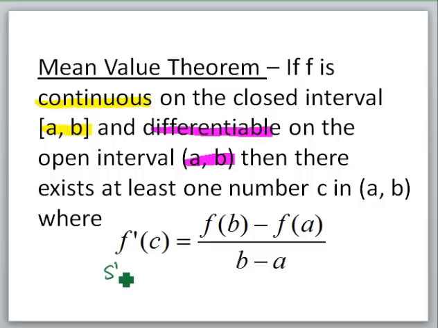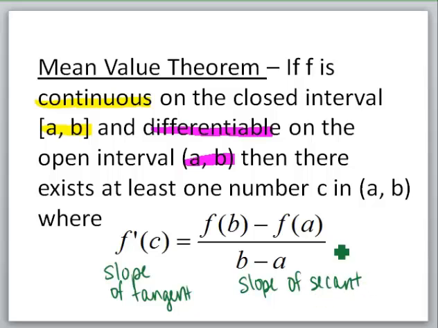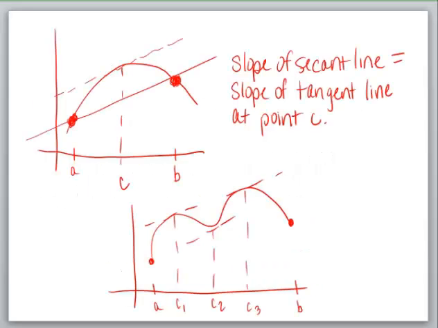So I'll go ahead and write that in there. The slope of the tangent is equal to the slope of the secant. It's much easier to see these again in pictures, so I've got some pictures drawn. This is the mean value theorem.